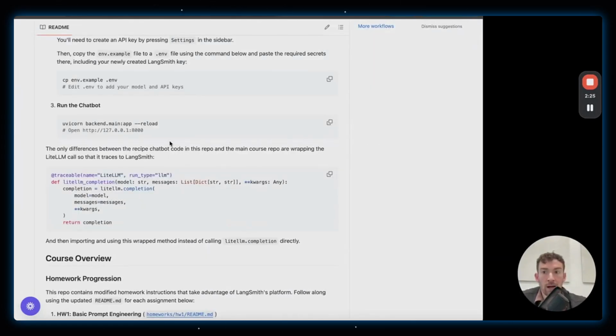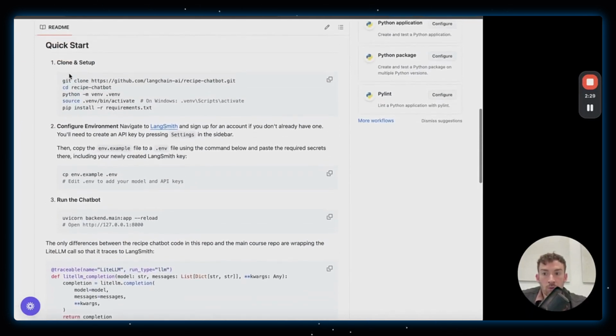So to get started, let's go back to this GitHub repo that we forked. And you'll want to do 3 specific things. So first, you're going to want to clone this and set it up and install all the requirements. Next, you're going to need to configure the environment. So this is going to be getting your LangSmith API key as well as whatever other API key to use a model that you want. And then we're going to run this chatbot, just so we can see how some of the tracing in LangSmith works. And we can get a prompt from the code into LangSmith.